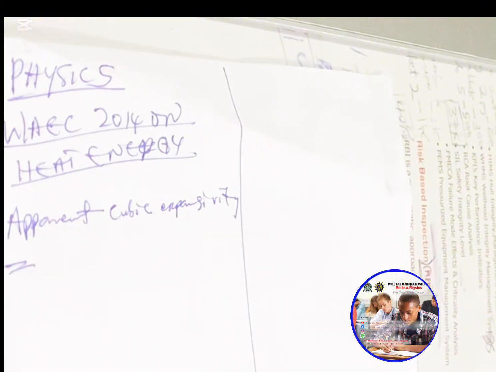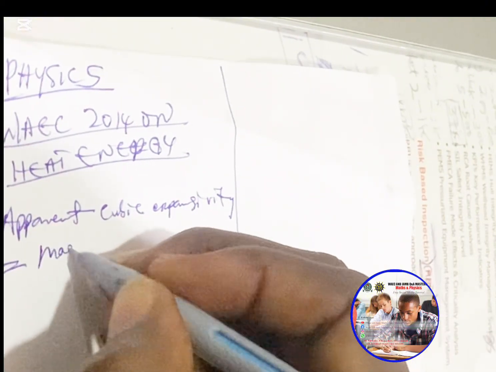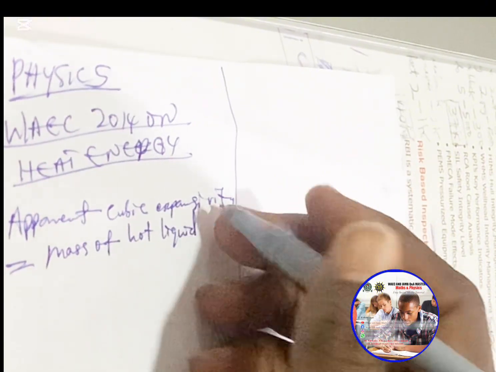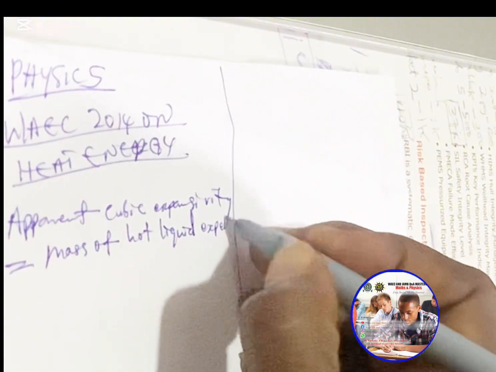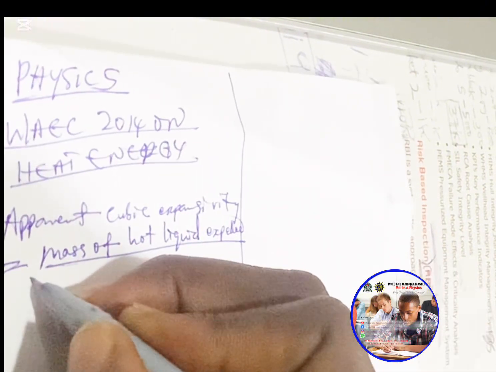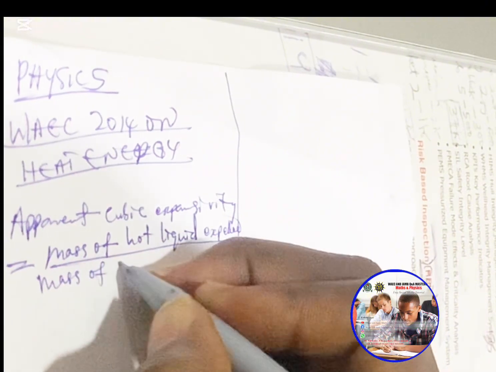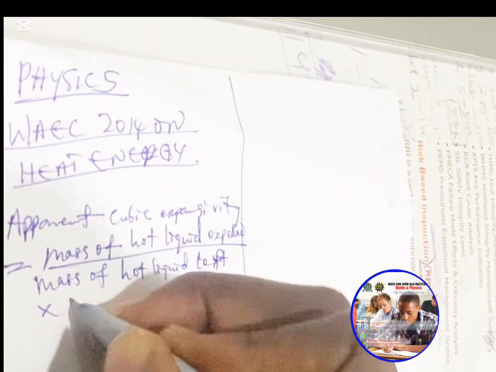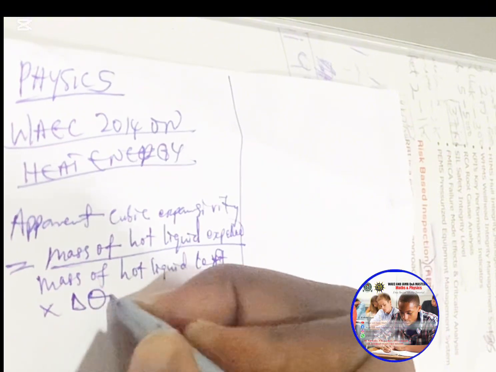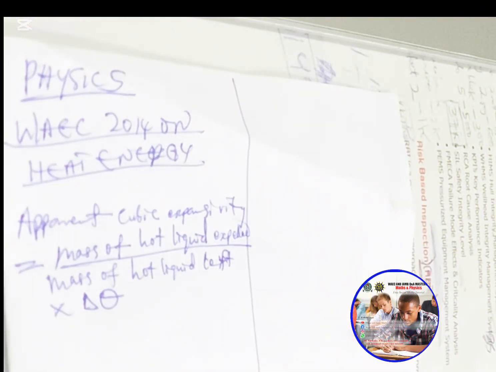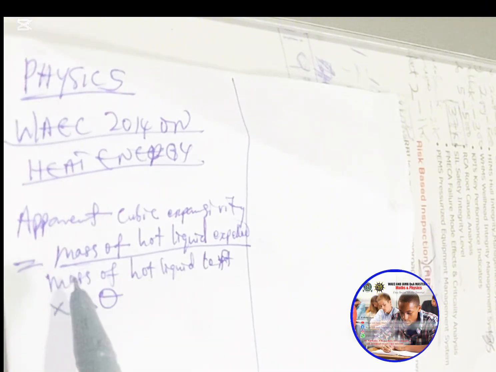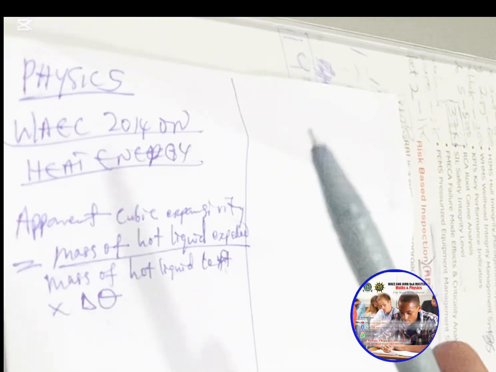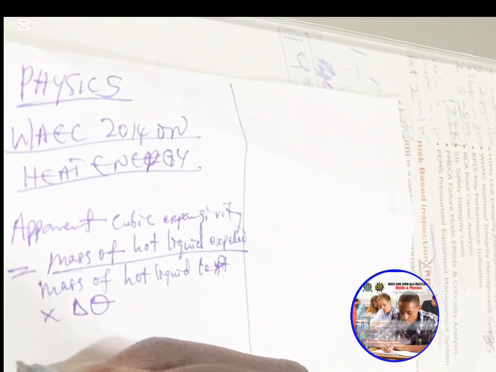Now from the question, we will say the mass of hot liquid expelled over mass of hot liquid left times degree rise in temperature. Okay, mass of hot liquid expelled all over mass of hot liquid left times degree rise in temperature. Now, what is the mass of hot liquid expelled?